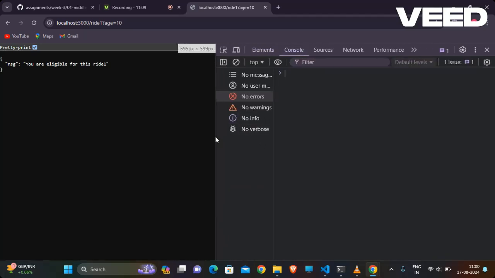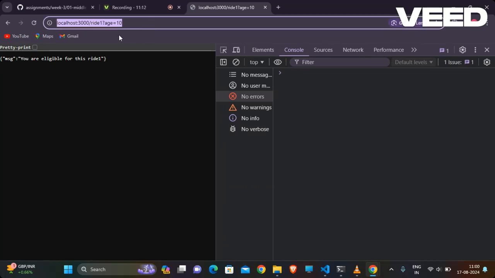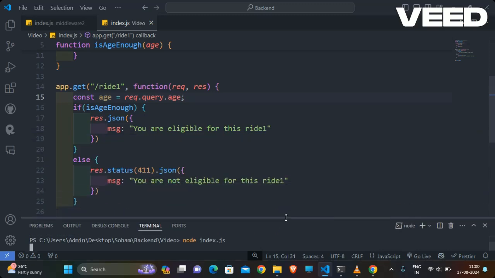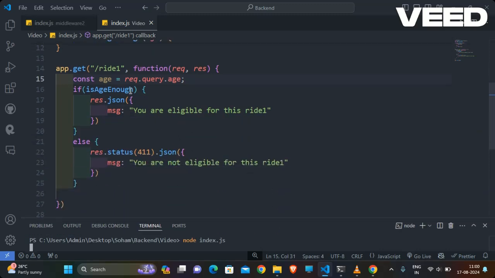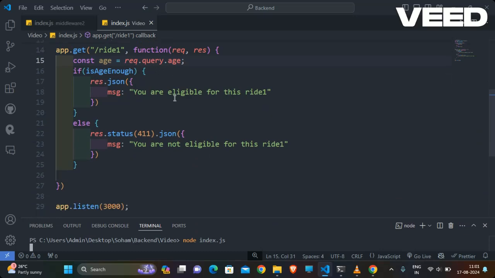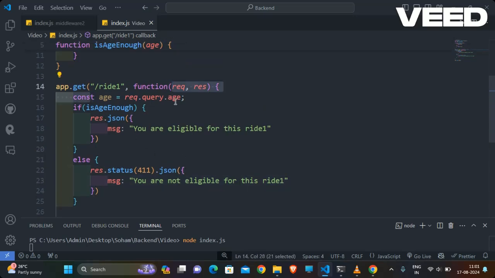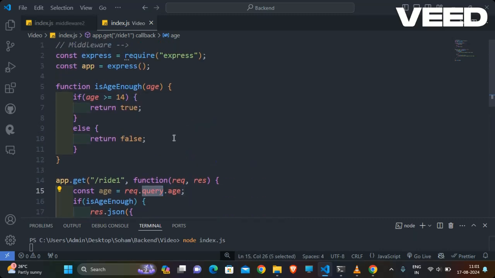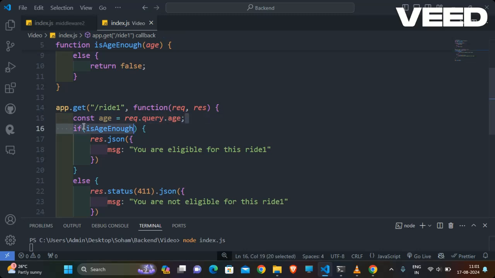No error message still. Okay, at routing time when age is 10, I want to show the false message, but it is not saying that. Let me check where I am responding with status 400: you are not eligible for this ride. Okay, age as a query parameter is used for taking input. So what exactly will be happening here?